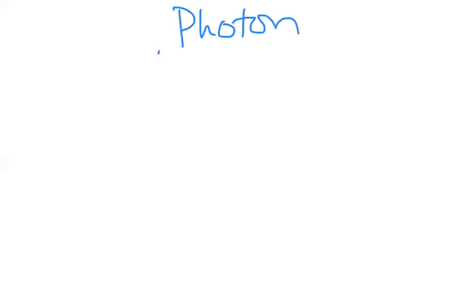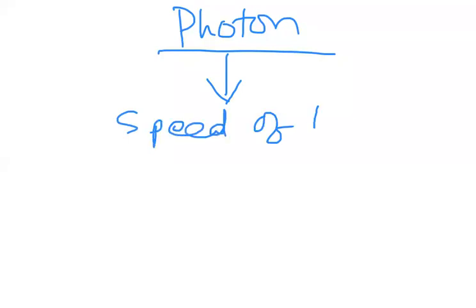Photon we are discussing. What is a photon? The incident light radiation, the light or electromagnetic waves, consists of tiny packets of energy called photons. So we can write it as the tiny packets of energy of electromagnetic waves called photons. This photon will travel with the speed of light.